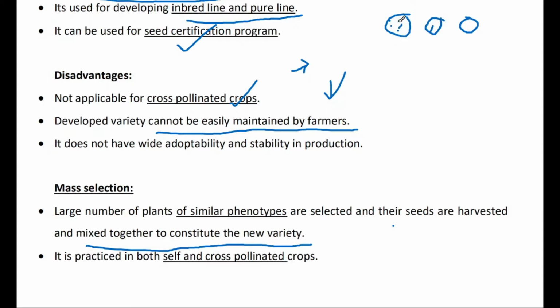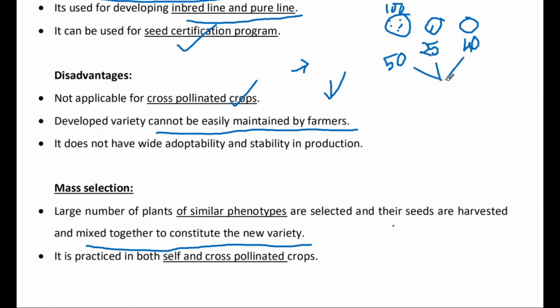After growing this rice variety, we just have to collect it. Suppose out of 100 plants, here 50 plants are high yielding, here 25 plants have high yielding capacity, and here 40 plants are high yielding.